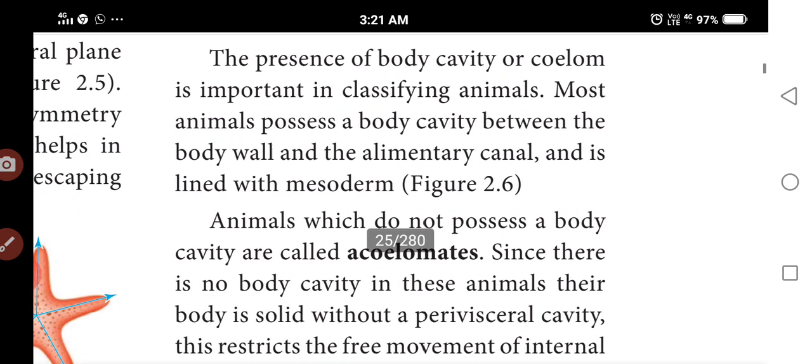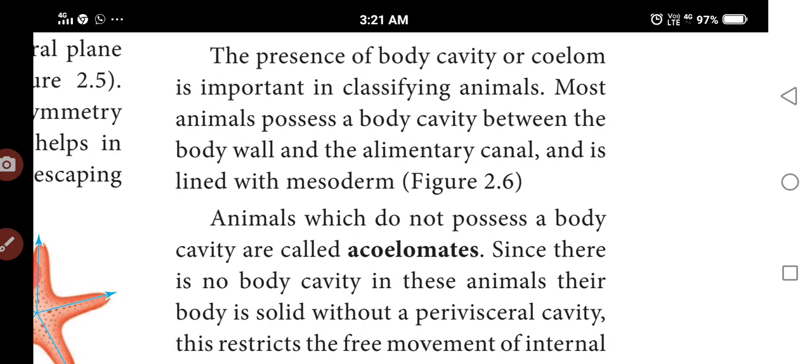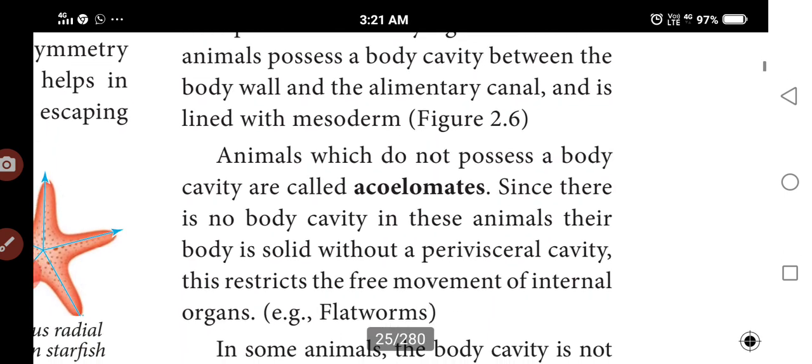So the presence of a body cavity or coelom is important in classifying animals. Most animals possess a body cavity. Most of the animals have the body cavity between the body wall and the alimentary canal, that is like a digestive system, and it is lined by the mesoderm.